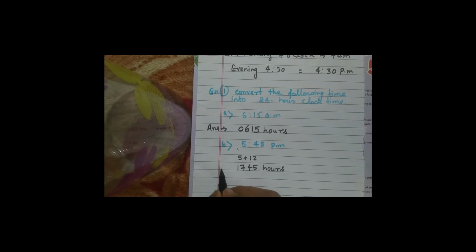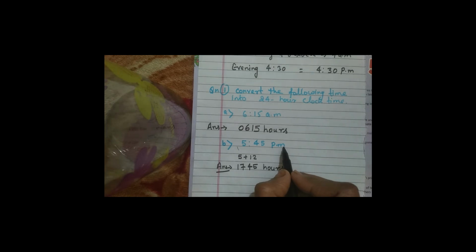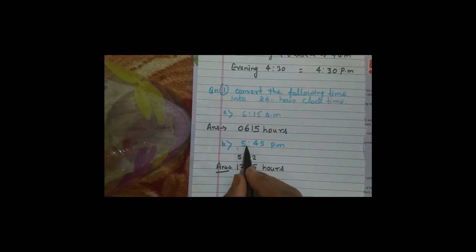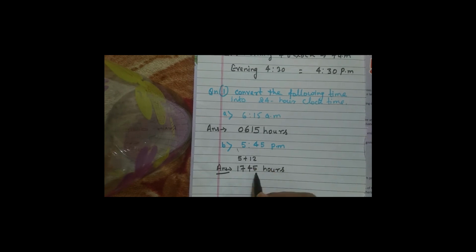What have you understood? When you see that PM is written in the question, simply add 12 to the hour section. Understood? When PM is written, add 12 in the hour section and then in the minute section, copy the same. 45 is there, write 45 as it is.